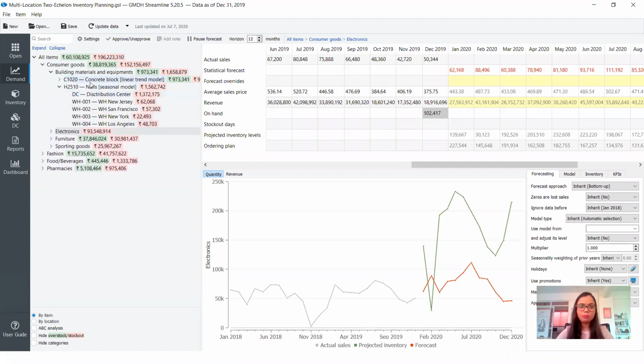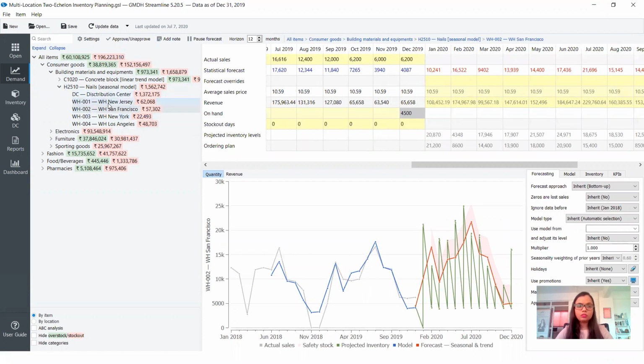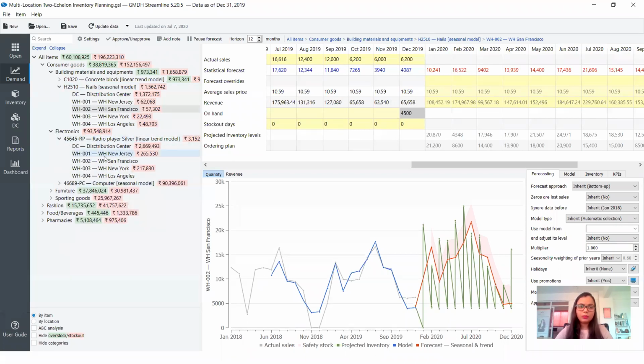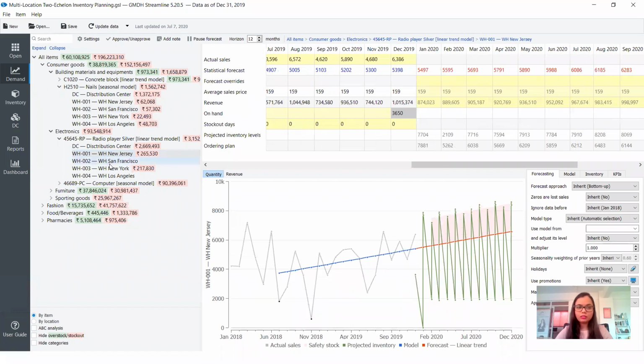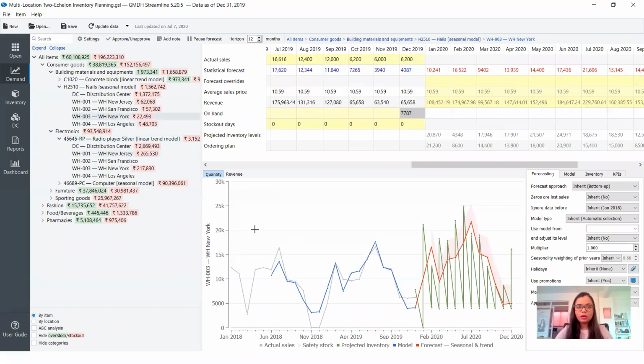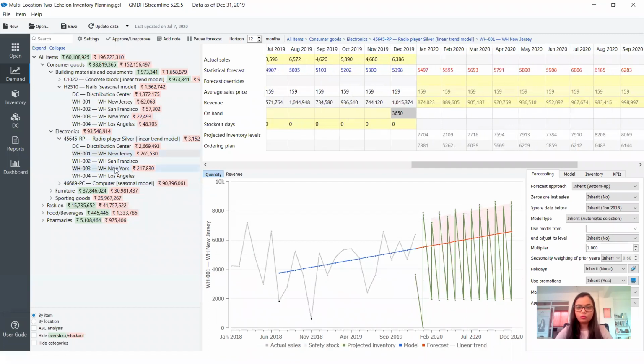We classify the products based on the different categories they fall into. We then classify them based on the different item codes, and then based on location. So I have item classification first, where I'm looking at the item first and then the location. In this case, I've selected a particular item, which is H2510 nails in WH San Francisco, and there is another item over here. For example, electronics has a different kind of pattern. Whenever I select each of these items, the data set changes accordingly.